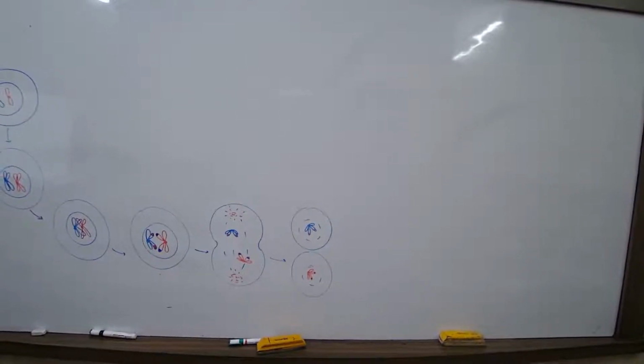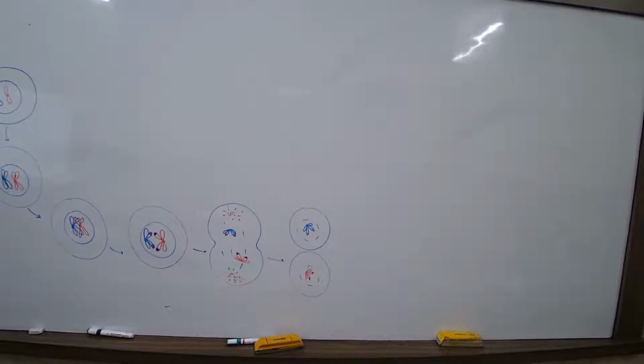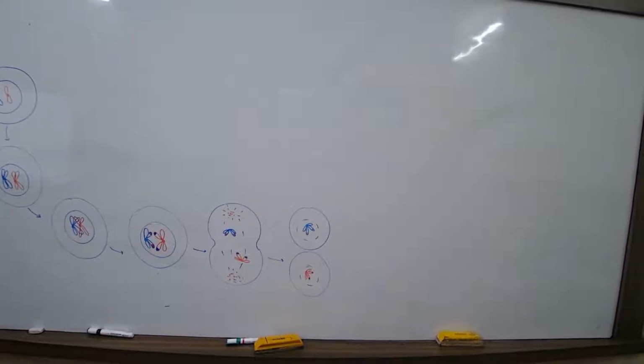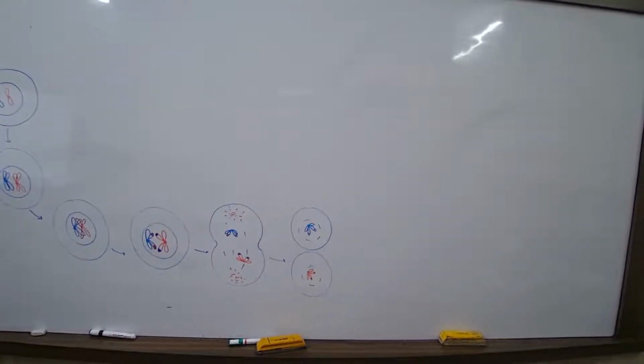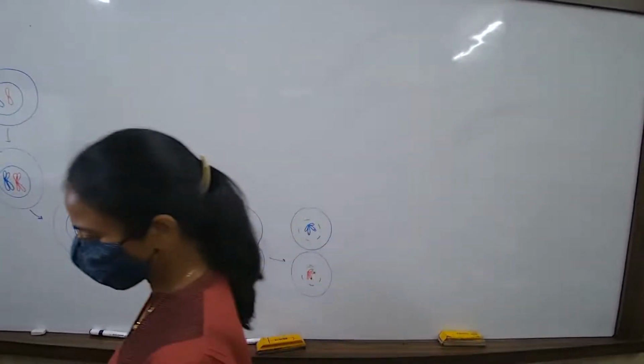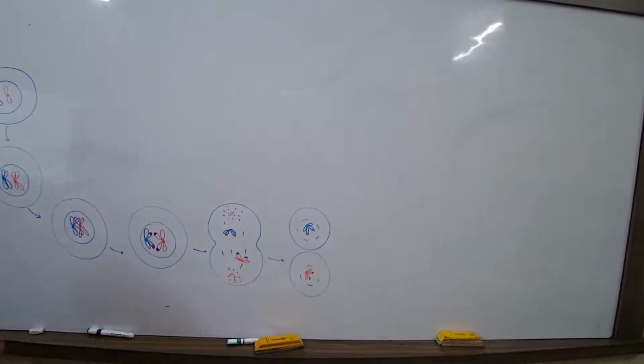Duplication of chromosome takes place in prophase. Third. G1 phase. The longest phase of interphase, the longest phase of the cell cycle, is G1 phase. Fourth,